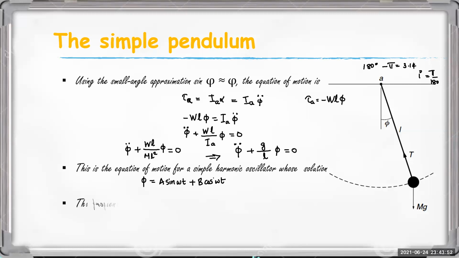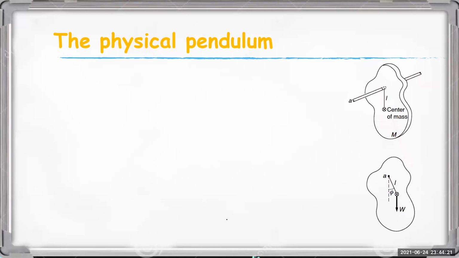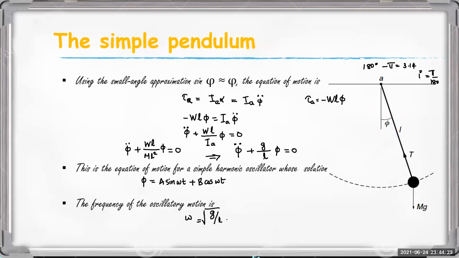Okay, then the frequency, what will be the value of omega? Omega must be equal to, this is the omega square, then omega must be equal to root of g by L. Okay, so this is the result. Have you any doubts?